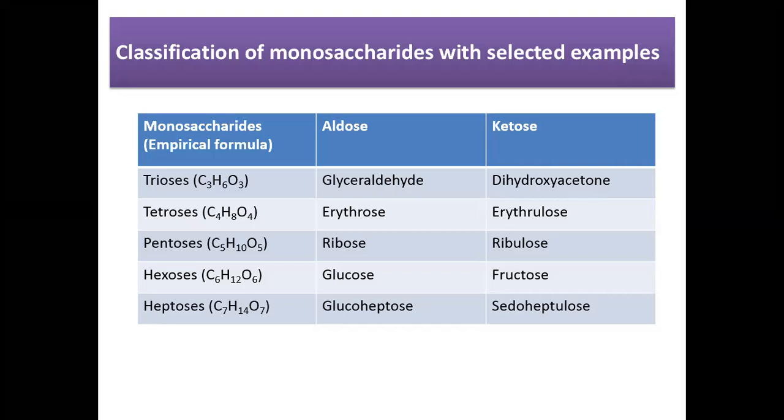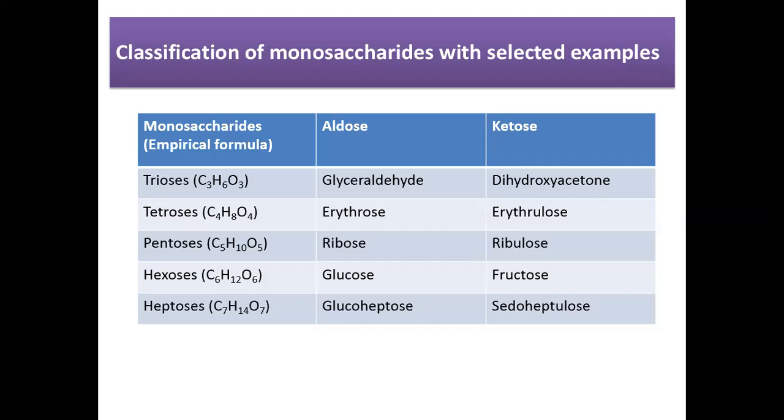And what are the examples of ketotetrose? Erythrulose. Now come to the pentoses. Pentoses are the monosaccharides having 5 carbon atoms in their structure. We can further divide them as the aldopentose and ketopentose. What are the examples of aldopentose? Ribose. What are the examples of ketopentose?